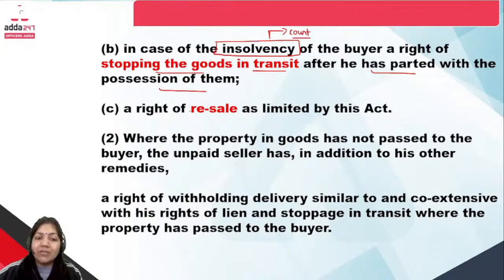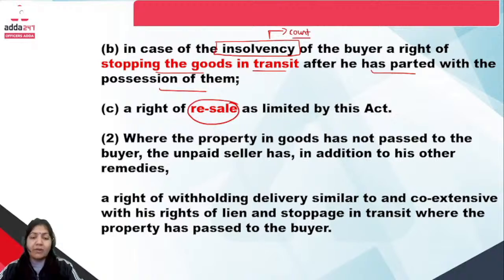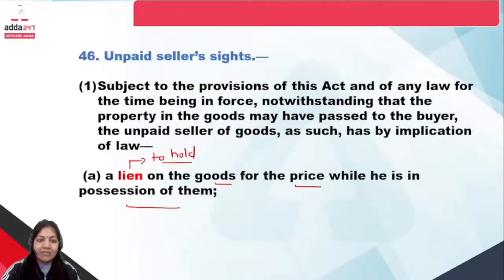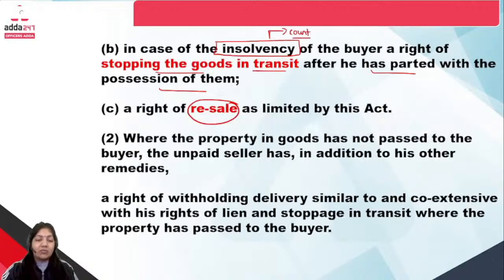And the third one is the right of resale. Resale means, suppose the buyer is not ready to give the money, so the unpaid seller has a right that he can sell the goods to another buyer. That is the resale. So we are done with the three rights of the unpaid seller towards the goods: lien, stoppage in transit, and resale. The second clause is not so important; you only have to remember these three key points of Section 46.